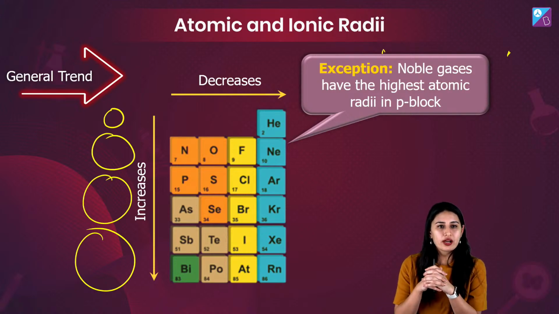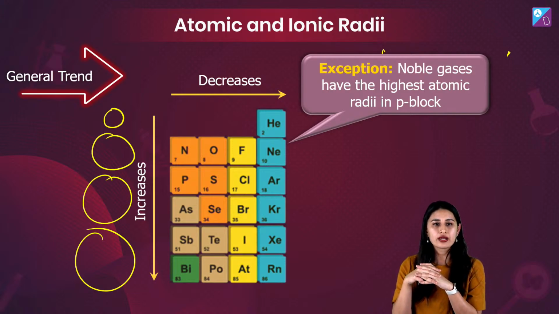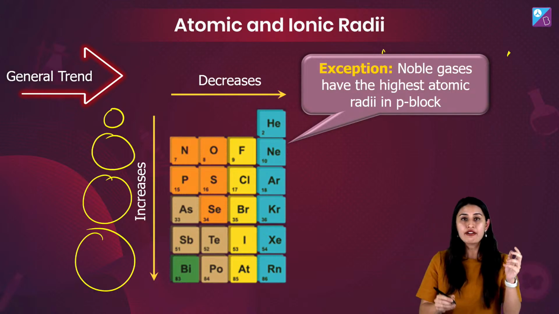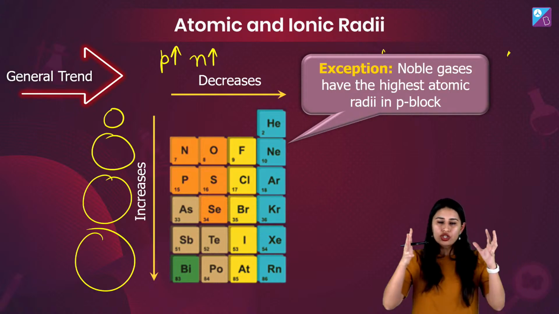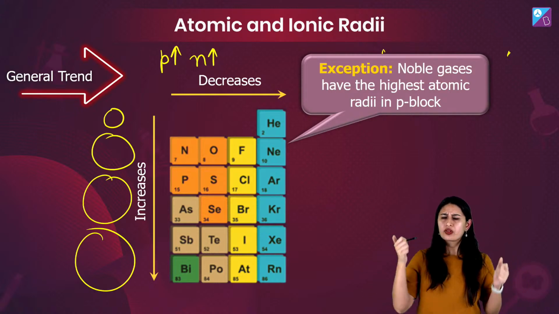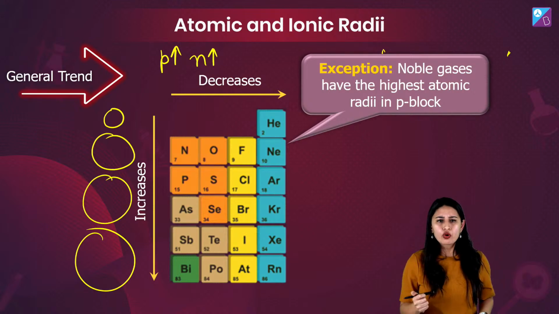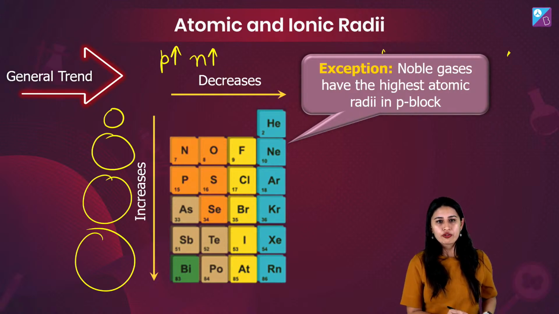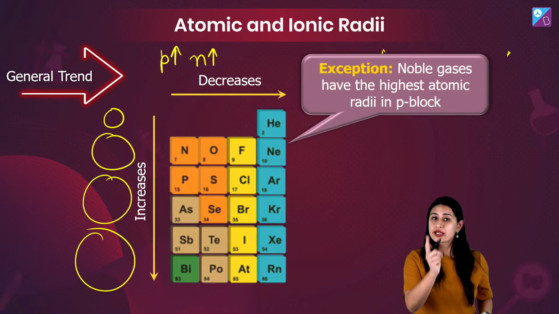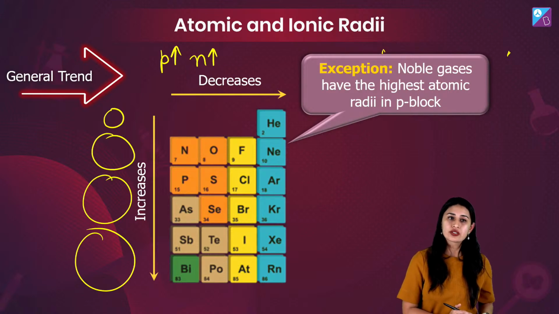Okay, Harsh is saying fully filled orbital, so what will happen because of that? Fully filled, so what? How will it have? It should have, if the protons are increasing, so are the neutrons, so the force on the outermost shell should increase eventually, right? That's a trend. Fully filled orbital is not the answer. Let's say it is one of the options, but Harsh, it is not the answer, okay?